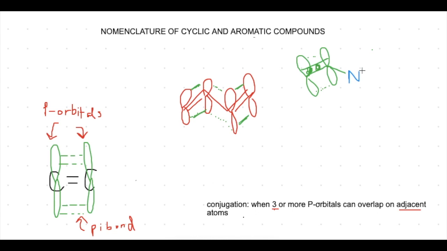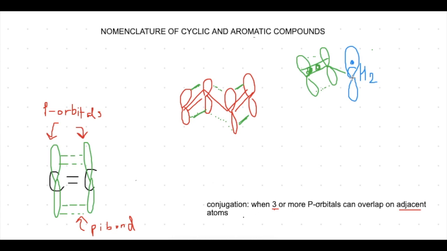Another example is if we had something like NH2 with a lone pair on it. The p orbital from nitrogen contains a lone pair, and that also counts as part of a conjugated system. So these 3 p orbitals would count as a conjugated system. Now suppose we had a CH2 group with 1 electron on it, which is a radical.